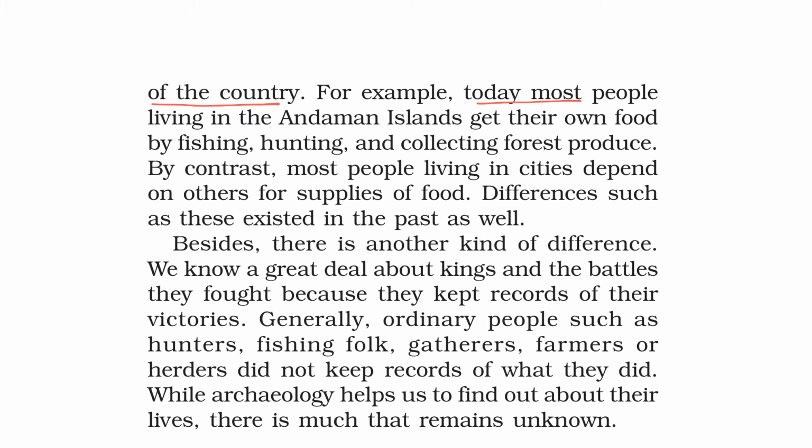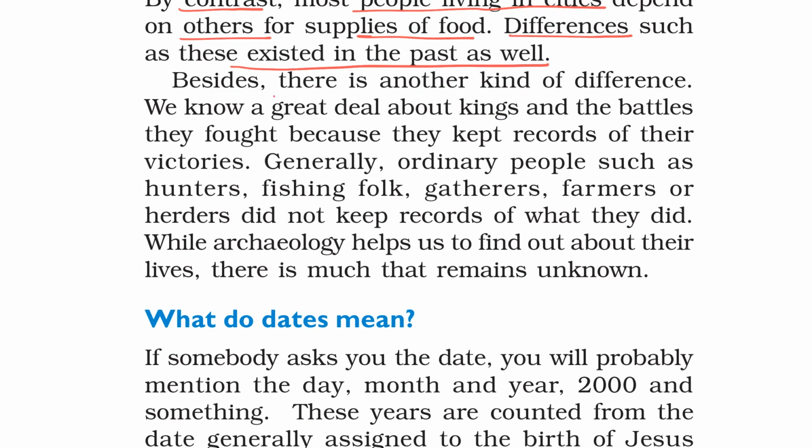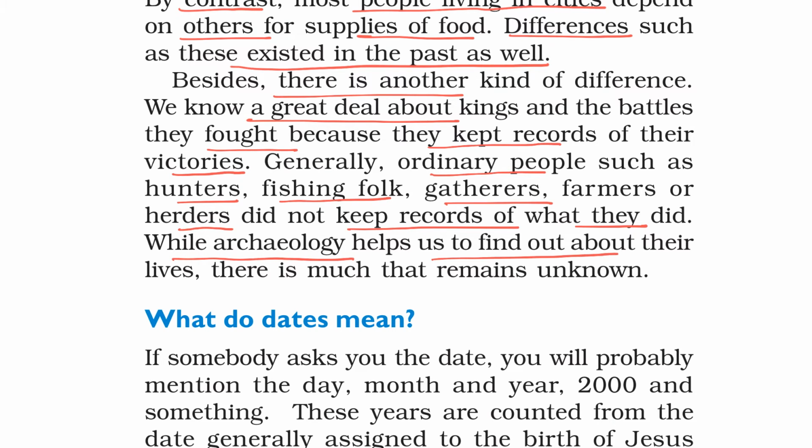For example, today most people living in Andaman Islands get their own food by fishing, hunting, and collecting forest produce. By contrast, most people living in cities depend on others for supplies of food. Differences such as these existed in the past as well. Besides, there is another kind of difference. We know a great deal about kings and the battles they fought because they kept records of their victories. Generally, ordinary people such as hunters, fishing folk, gatherers, farmers, or herders did not keep records of what they did. While archaeology helps us to find out about their lives, there is much that remains unknown.